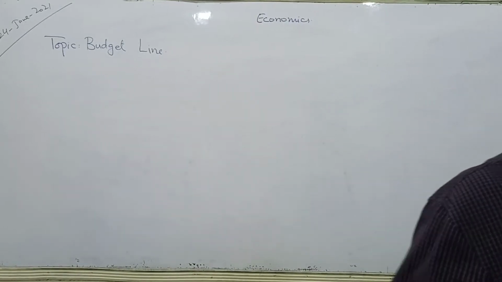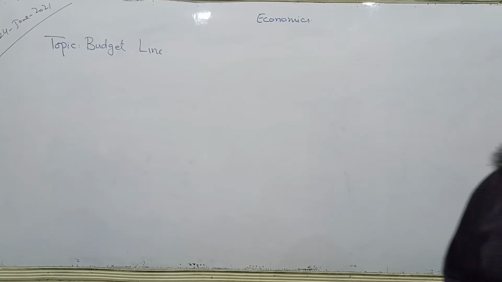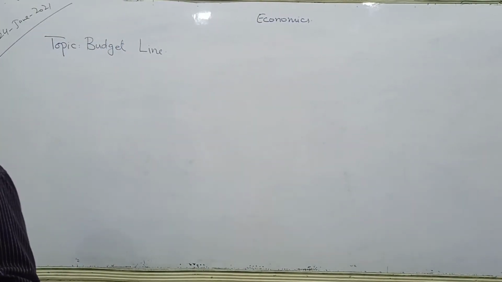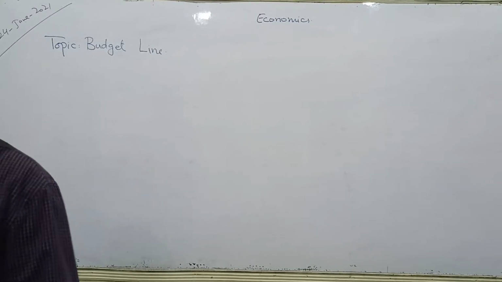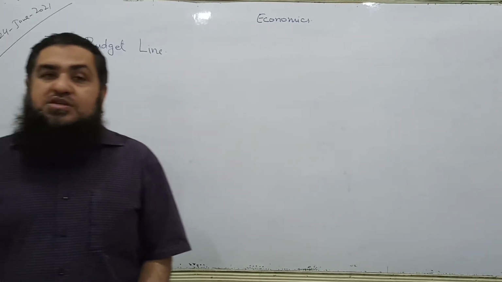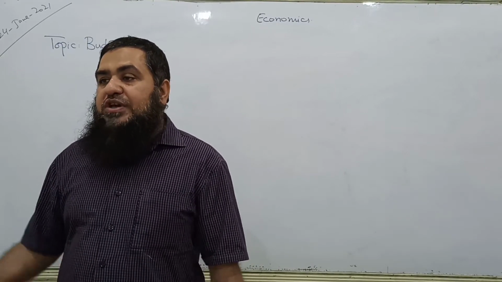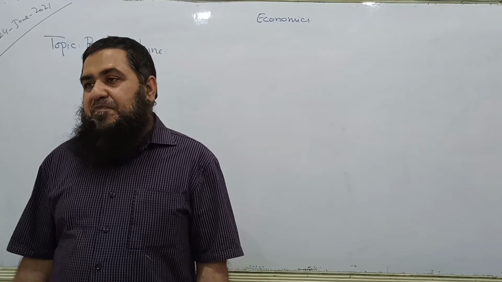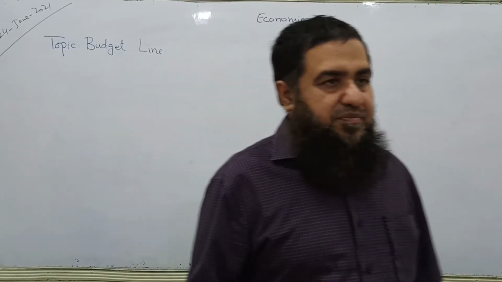Both these tools are used to explain consumer behavior, that he or she is a rational consumer who wants to get the maximum satisfaction out of the money spent, the best value of money a consumer wants to achieve by consuming the goods. So first of all, we are going to study the budget line, which is the financial tool of the consumer.